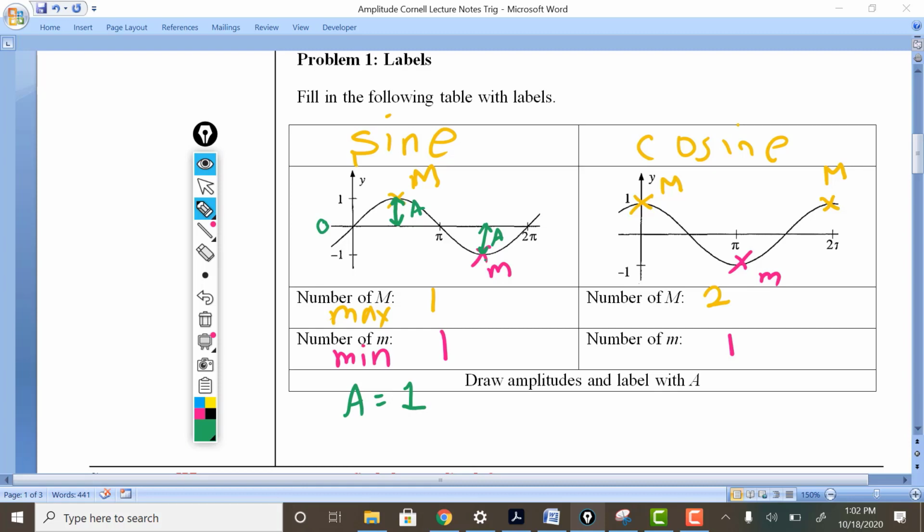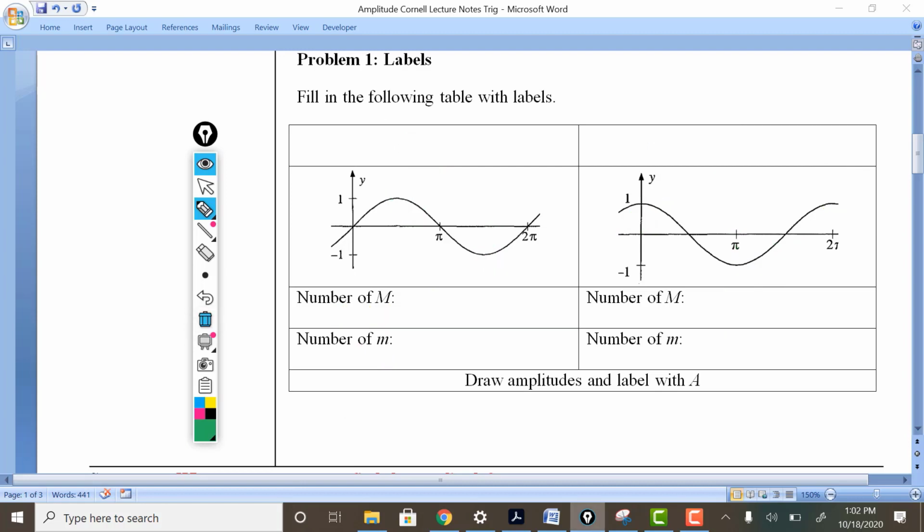Same with the cosine. We go from this reference line 0 all the way to the max. That's a length of 1. And if we go from this 0 to this minimum, that is a total absolute value distance of 1 as well. Most impressive.